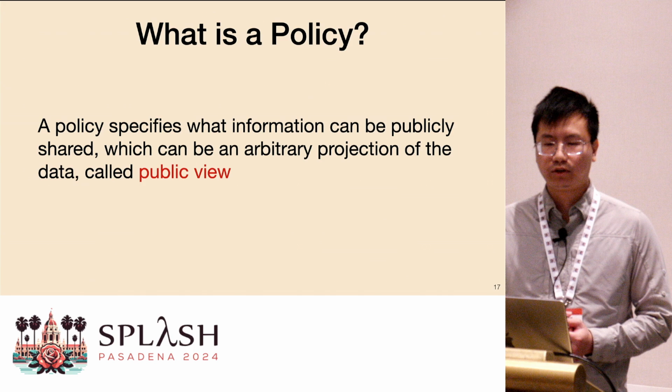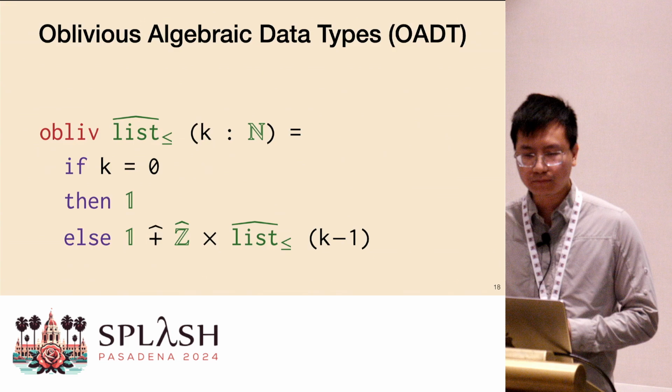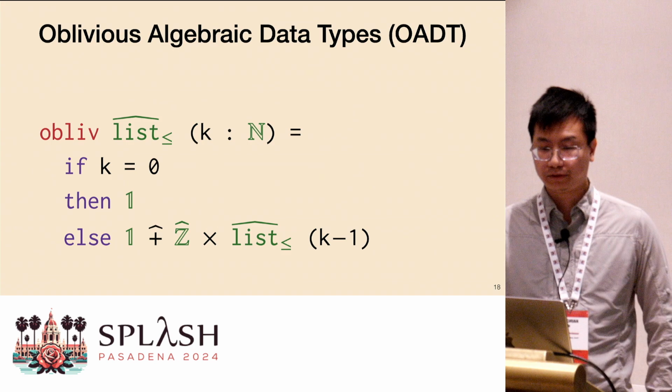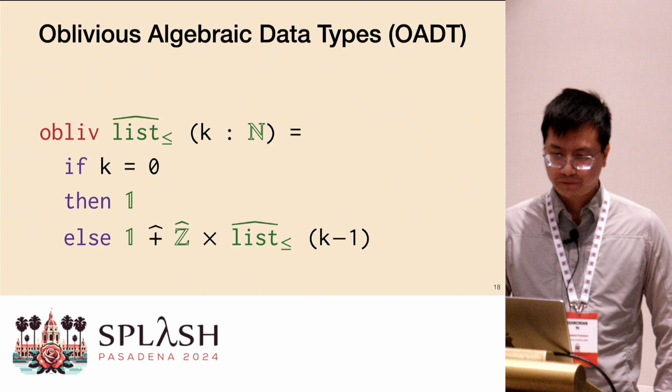And then we can encode a policy for structured data as oblivious algebraic data types, or OADT. I'm not going to talk about the details of how this works because it's not very important for this talk. But we defined an OADT called list head something. The head here doesn't mean anything. The syntax is just a visual cue for security stuff.